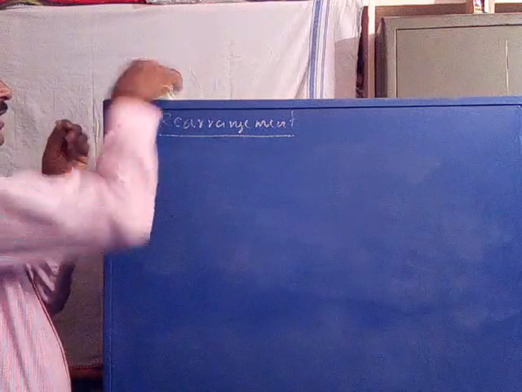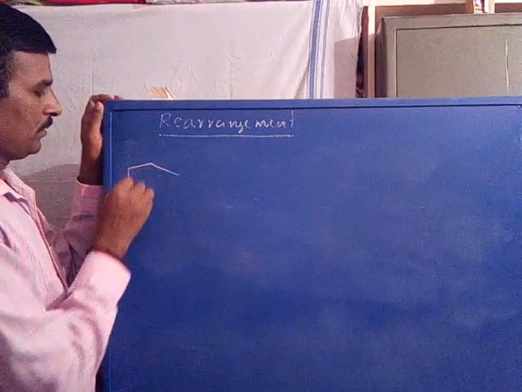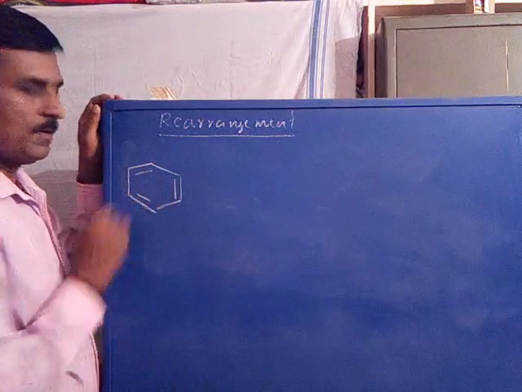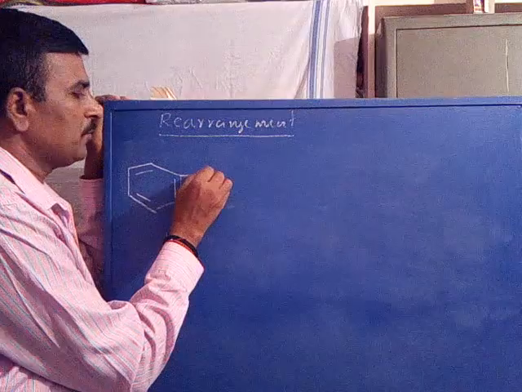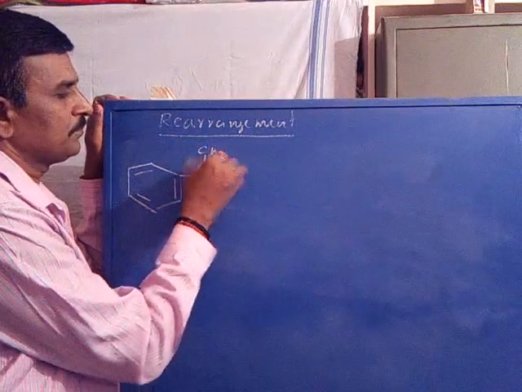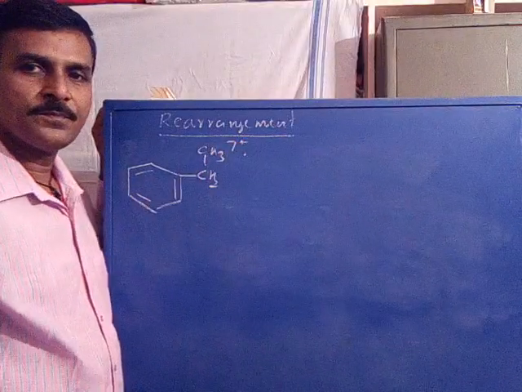Now take another example. I am going to take the molecular ion CH2CH2CH3 attached to benzene.